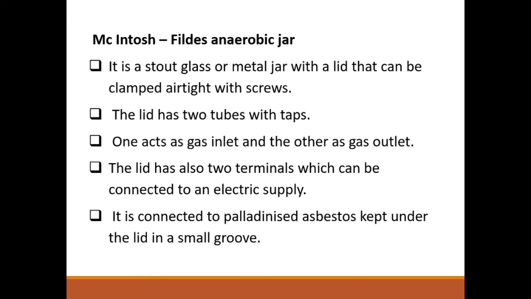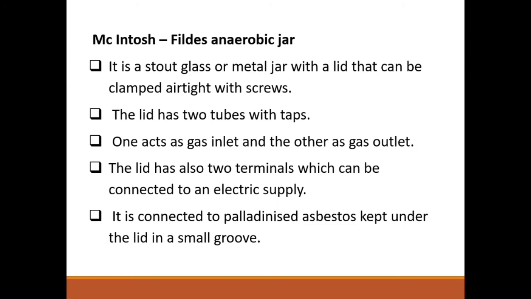Under the lid you can see a groove, a small pouch. In that pouch you can see palladinized asbestos, which is acting as a catalyst for the reaction.